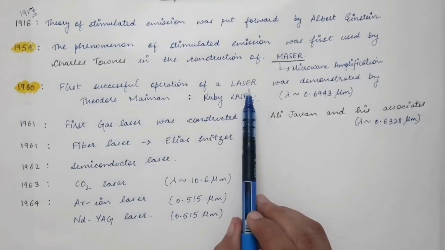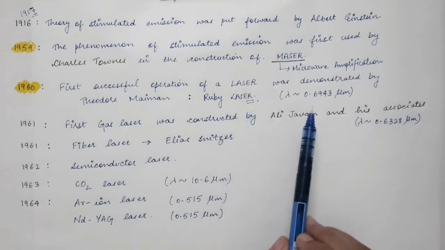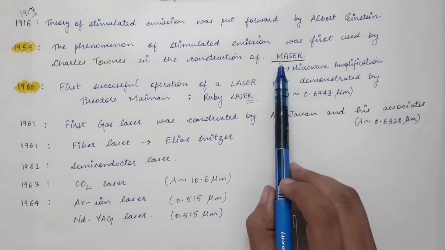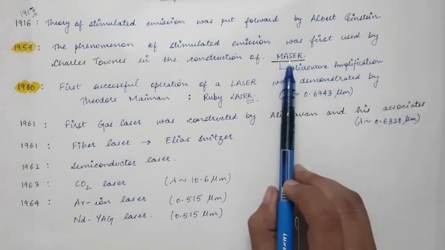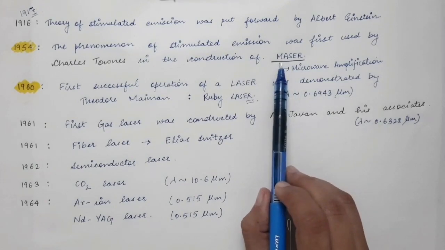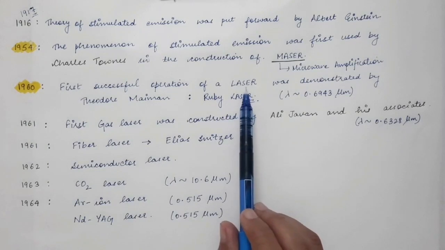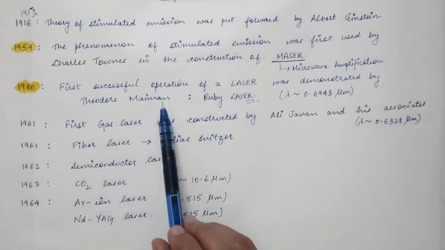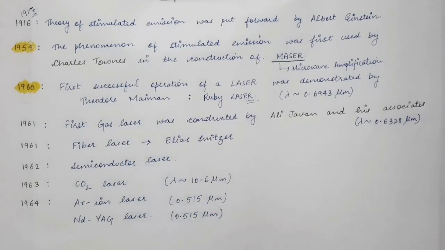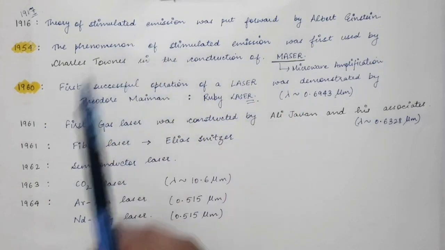Now the photons that come out of this ruby laser lie in the optical region, or you can say in the visible region. Whereas in the case of maser, the photons that come out of this device lie in the microwave region. So in 1960, the first laser was constructed by Theodore Maiman. Then after that, a series of lasers were constructed based upon the same phenomenon of stimulated emission.